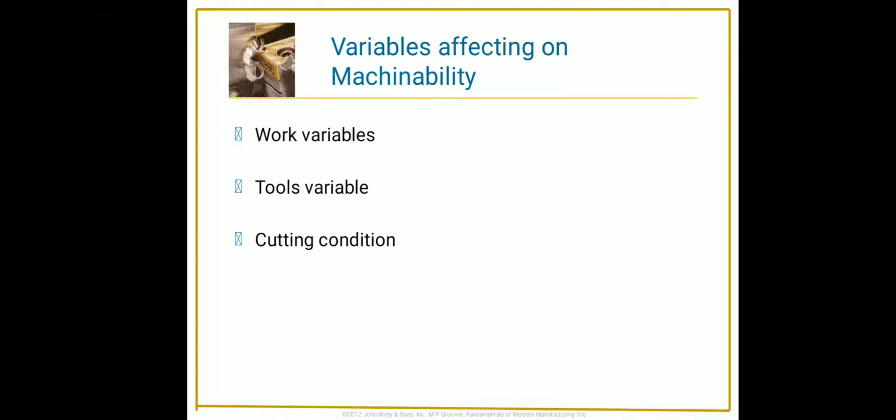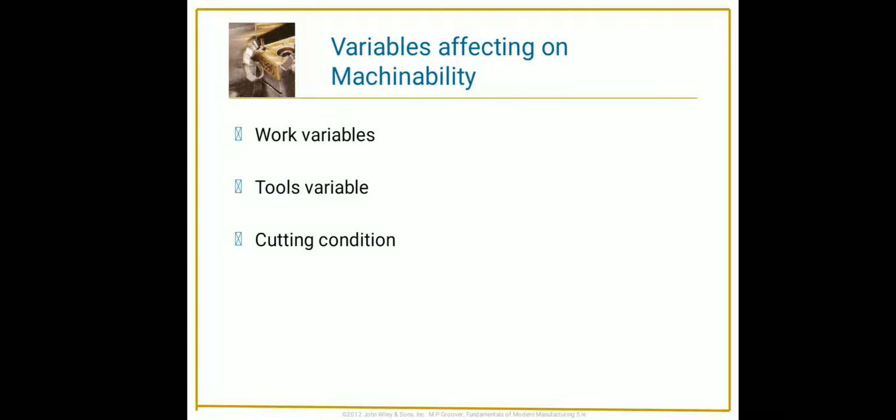The work variables that affect machinability include the chemical composition of our workpiece material, the mechanical properties like toughness, brittleness and ductility, the microstructure composition of the workpiece material, the method of production of the work material, and the physical properties of the workpiece material.